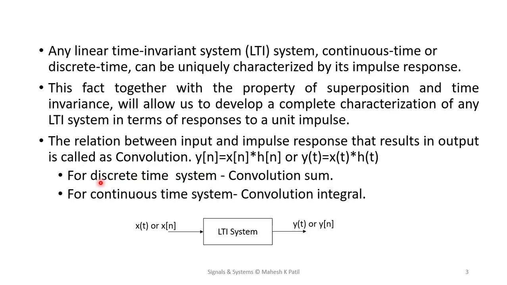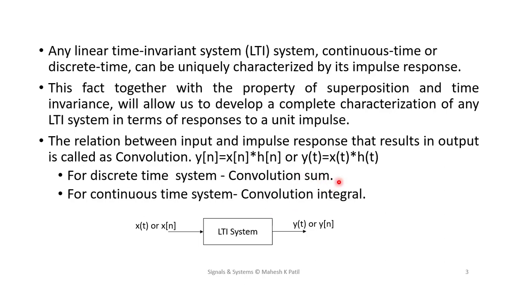This convolution term is used as follows: if your system is a discrete time system, then this convolution is called the convolution sum, and if your system is a continuous time system, then this convolution is called the convolution integral.